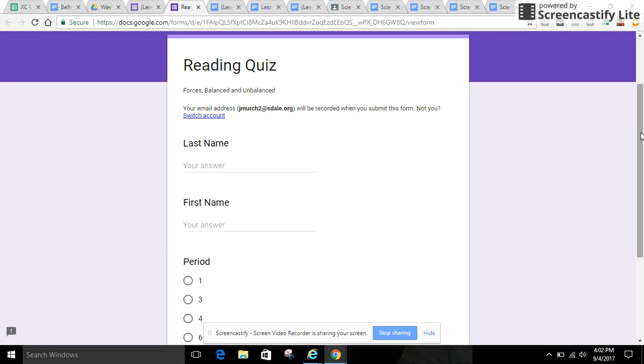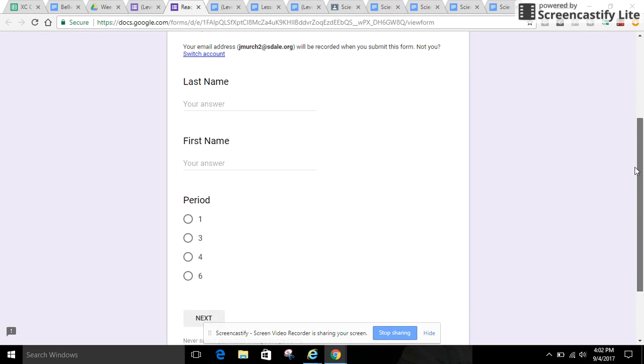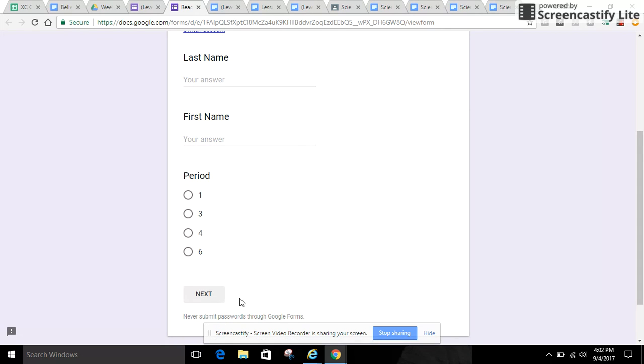Just pause it, answer your question, and then move on. If you do not need this, then just X out of it, go through the quiz on your own. This very first section, you need to make sure you put your last name and then your first name and then whichever period you're in right now with me. And then click next for the next section.